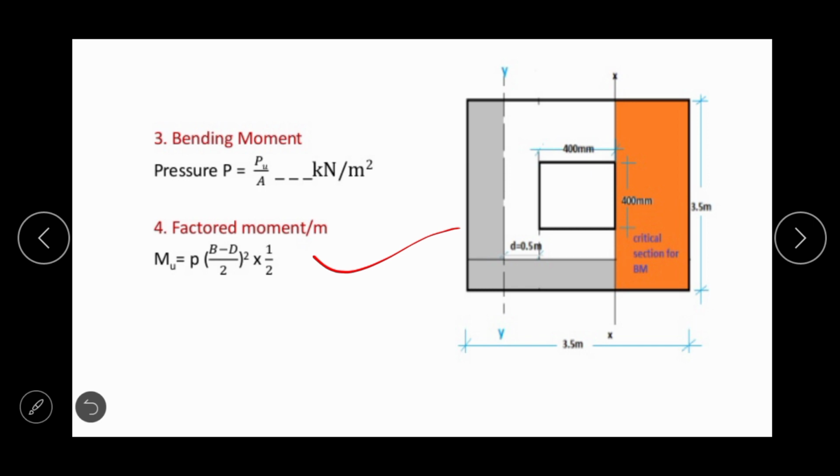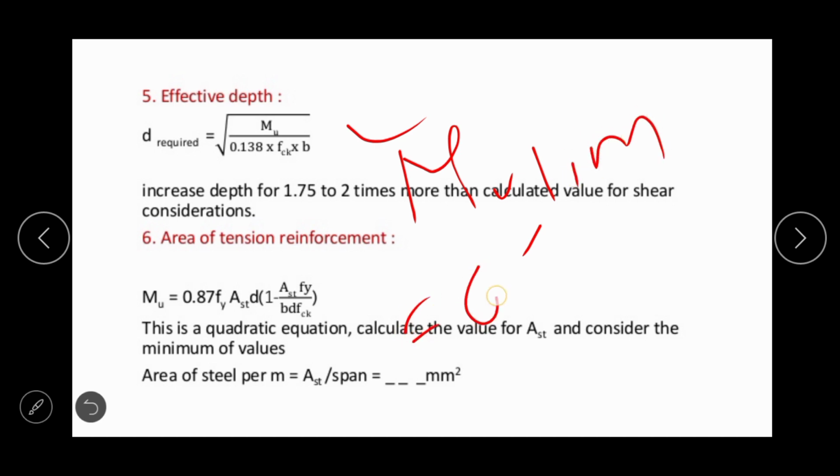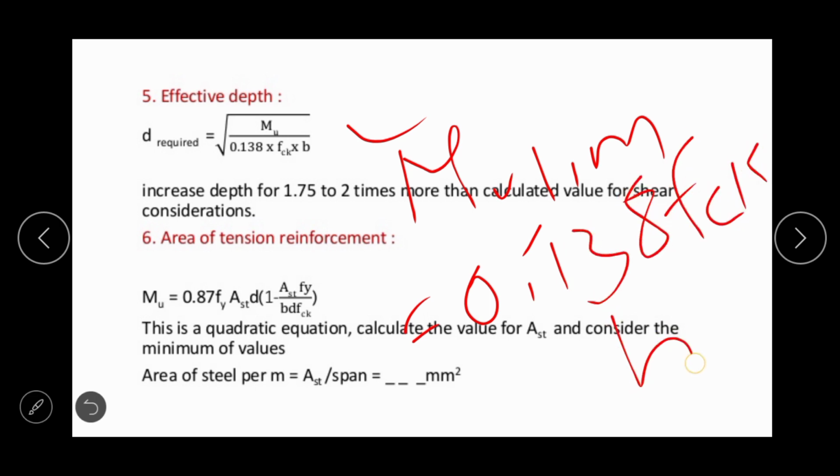Okay, so after calculating the factored moment, the effective depth required can be calculated with the help of this formula. This formula is nothing but Mu limit is equal to 0.138 fck b d square.